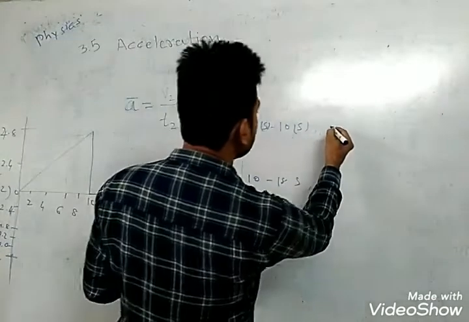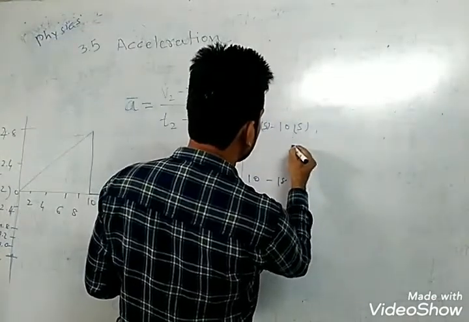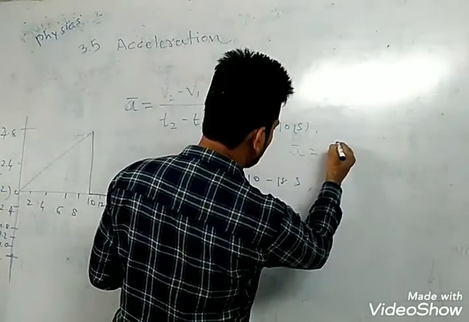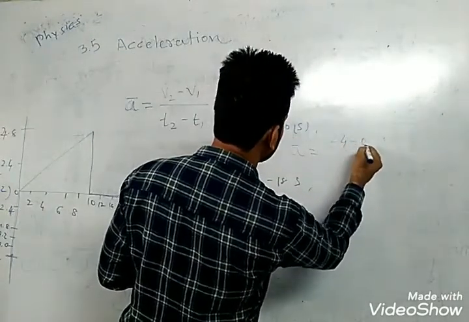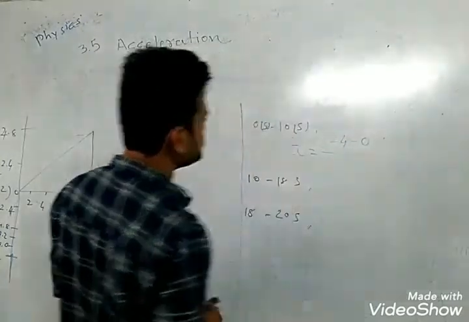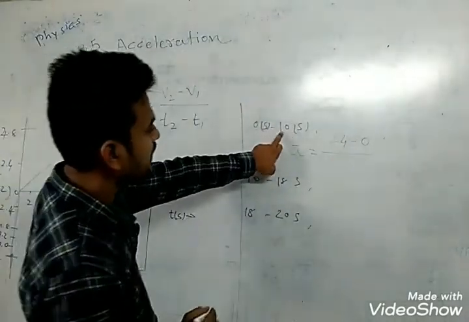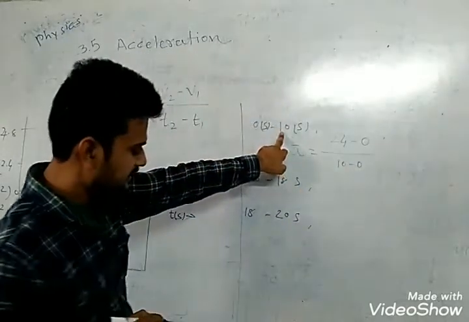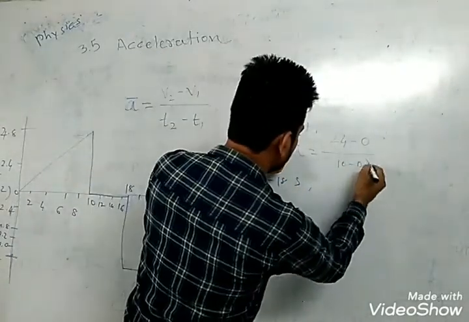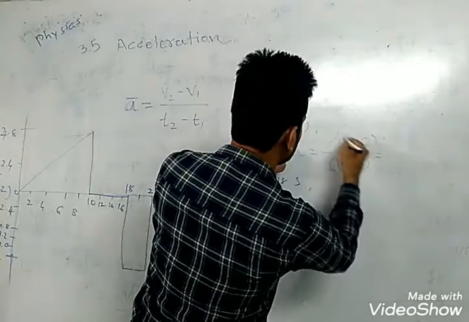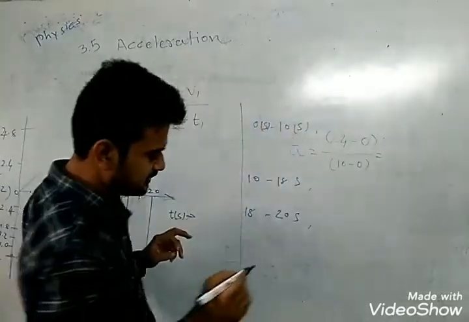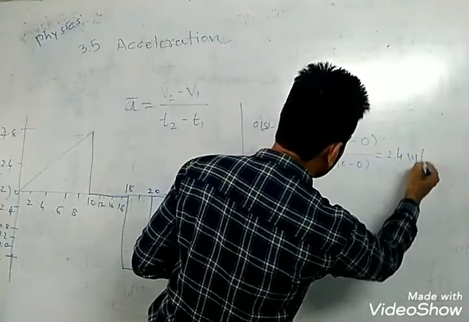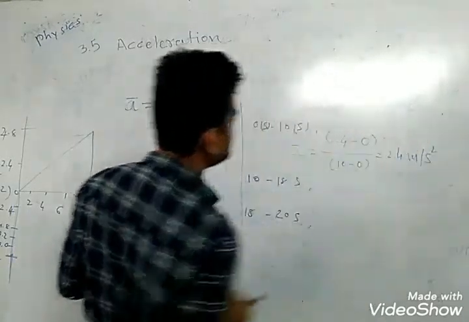So average acceleration A bar is equal to final velocity minus initial velocity upon final time minus initial time. Here the average acceleration is 2.4 meter per second square.